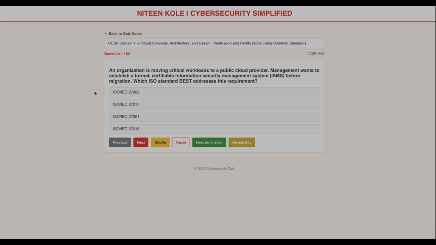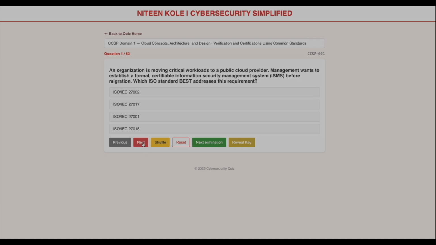The question contains three major clues: establish, certifiable, and management system. Therefore, the correct answer is ISO 27001, which is C. So whenever you see establish, certify, ISMS, think of ISO 27001.